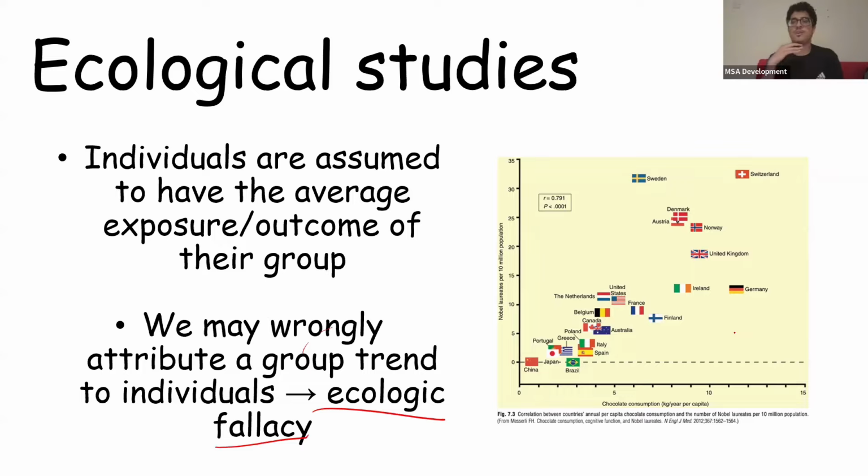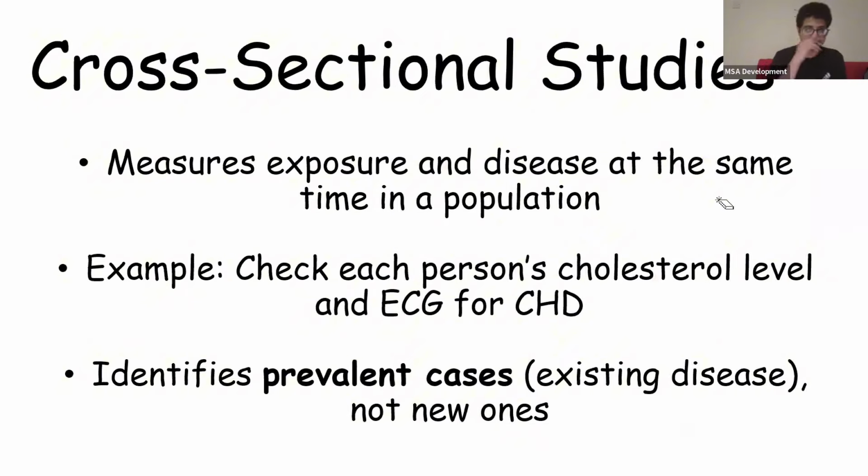You can't, like we said, with all of these associations, we can't figure out causation, okay? Eating a lot of chocolate doesn't mean they're Nobel laureates. And because this is an ecologic study, a lot of the time an individual in Switzerland might not even eat chocolate at all. So even though his country eats a lot of chocolate, it would be wrong for you to say that you eat a lot of chocolate because your country eats a lot of chocolate in general, okay? Does that make sense? I hope that makes sense.